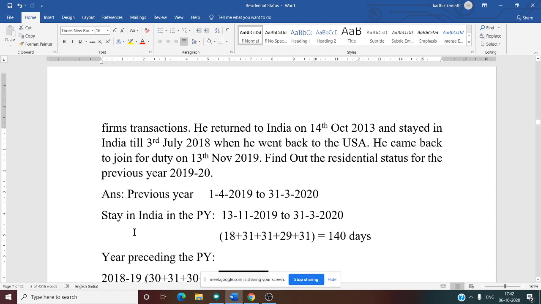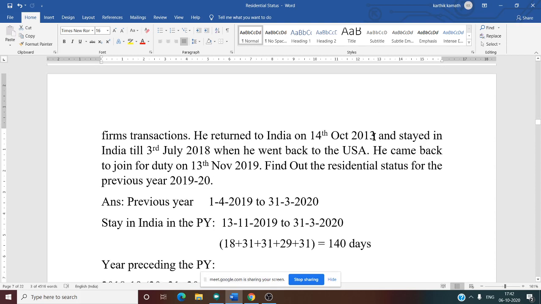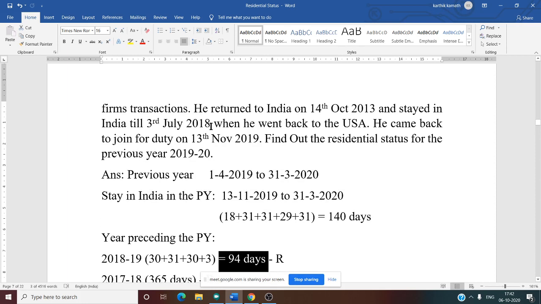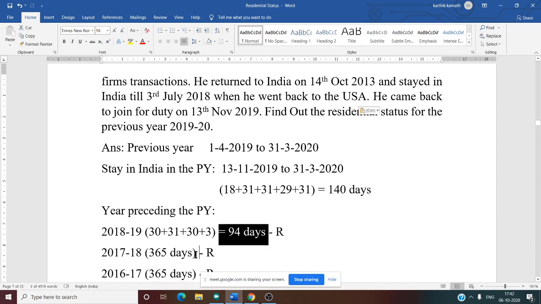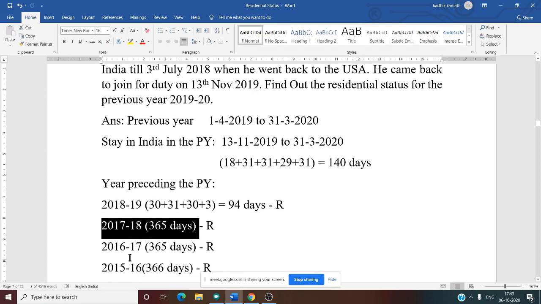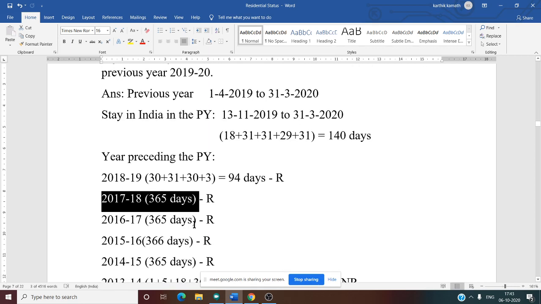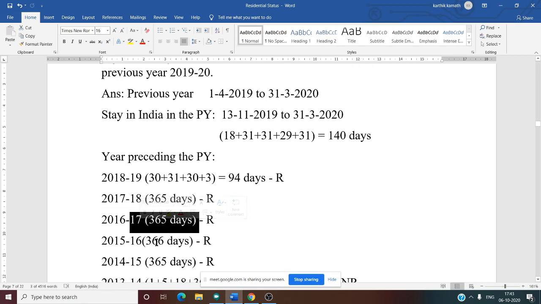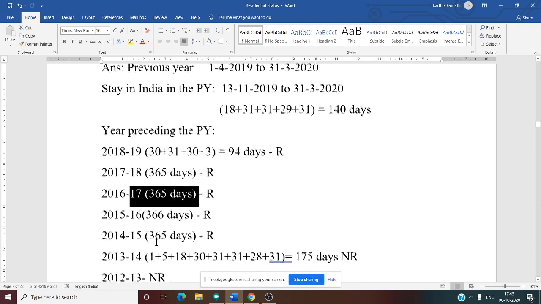Now 2017-18. He was there in India till 3rd July 2018. That means for the full year 2017-18, from 1/4/2017 to 31/3/2018, he was there in India. Do you agree with me? Yes, sir, for the entire 365 days he was there. 2016-17 is also the same thing. Entire 365 days he was there.